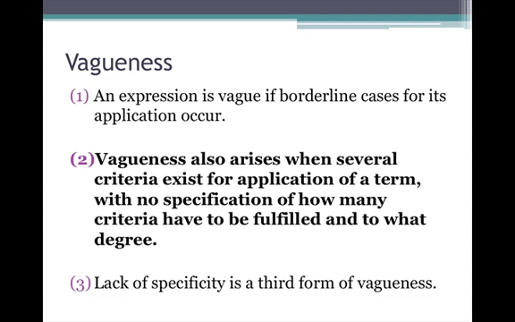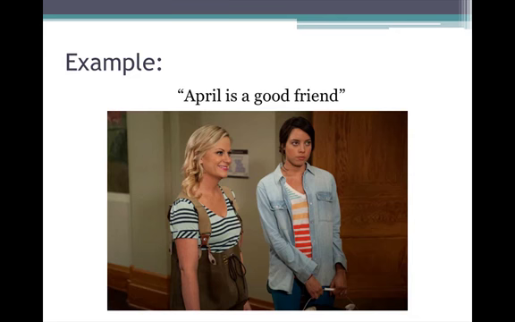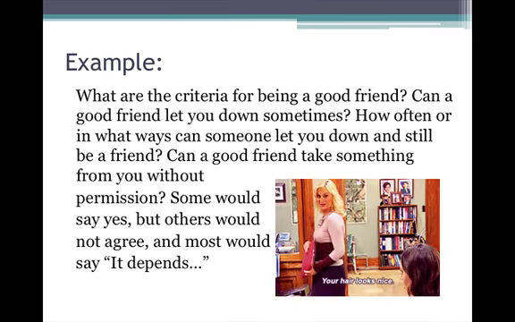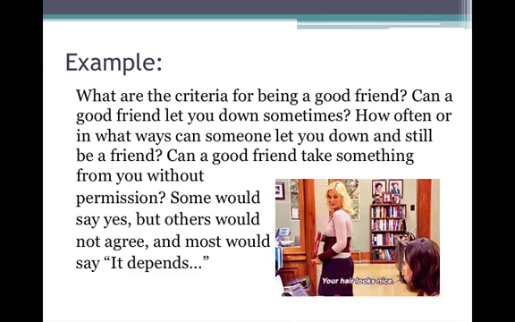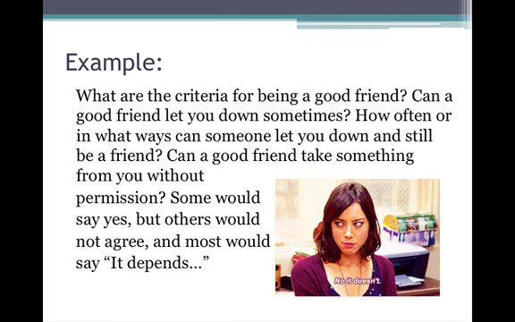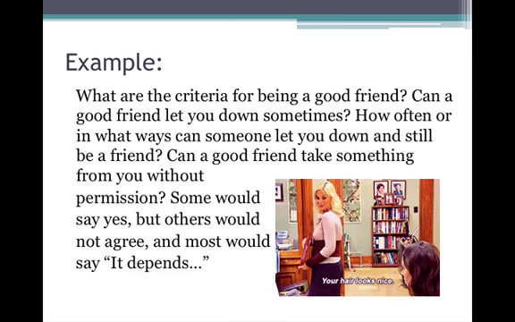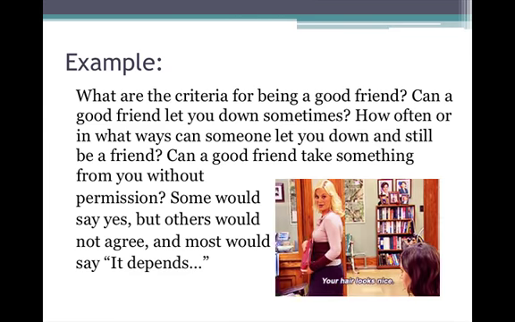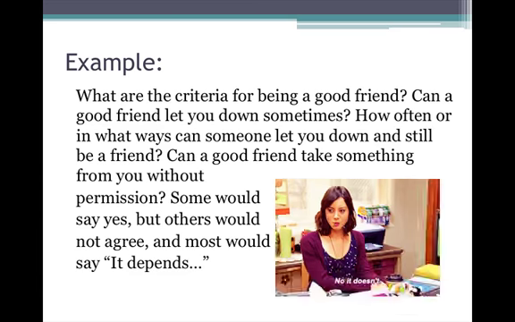Okay, looking at the second type, vagueness also arises when several criteria exist for application of a term with no specification of how many criteria have to be fulfilled and to what degree. Take a look at this example. April is a good friend. What are the criteria for being a good friend? Can a good friend let you down sometimes? How often or in what ways can someone let you down and still be a friend? Can a good friend take something from you without permission? Some would say yes, but others would not agree, and most would say it depends.